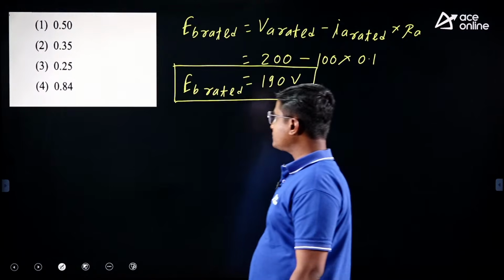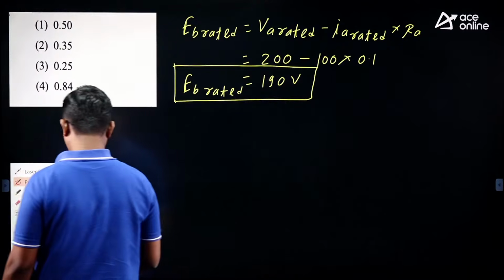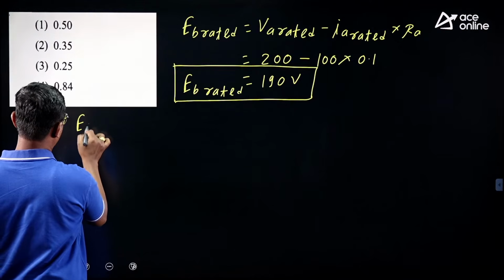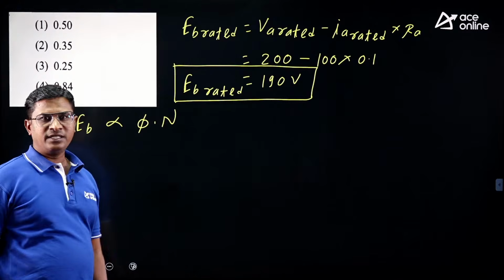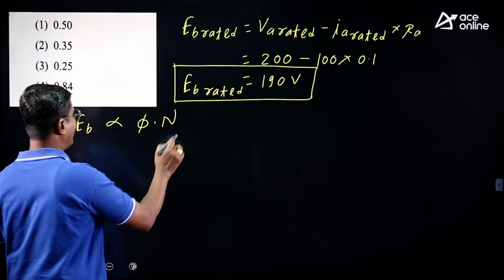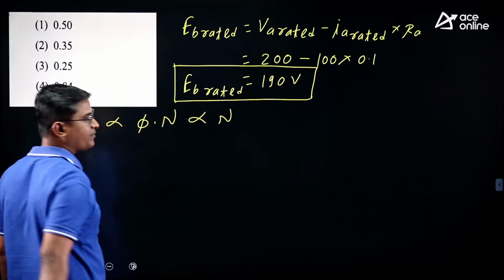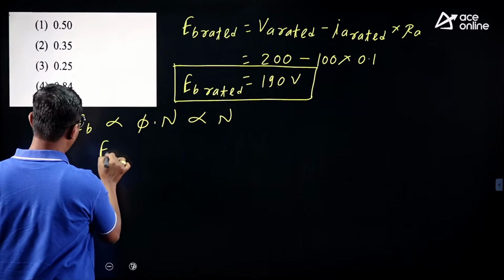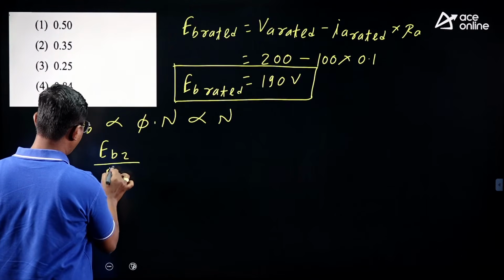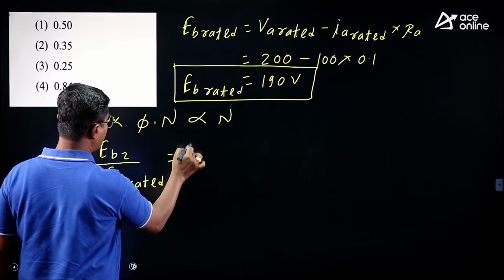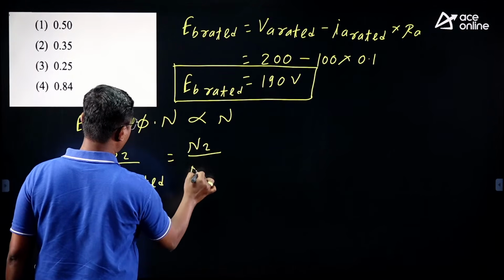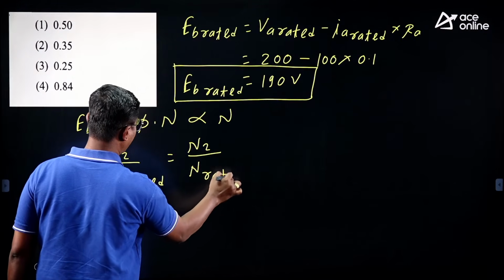Next, we know EB is proportional to flux phi into N. In this case, flux phi is constant, so EB is proportional to only N. Therefore EB2 upon EB rated is equal to N2 upon N rated.